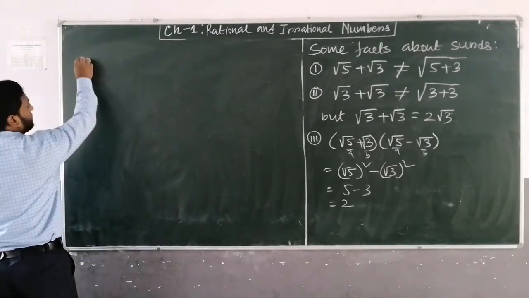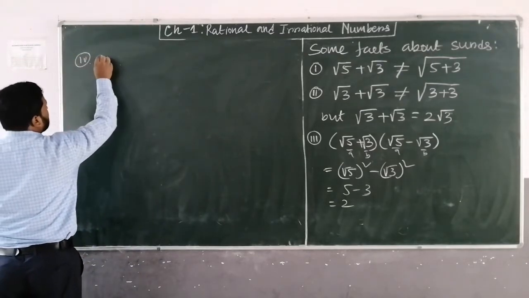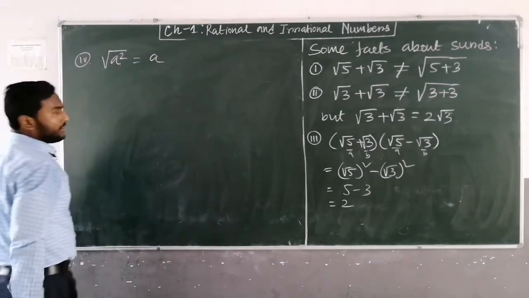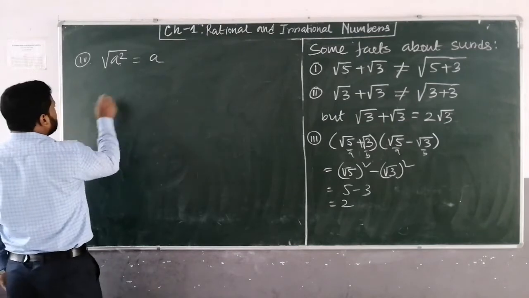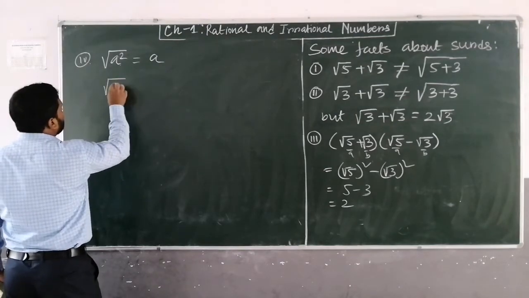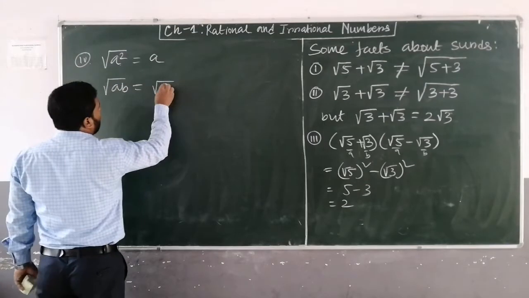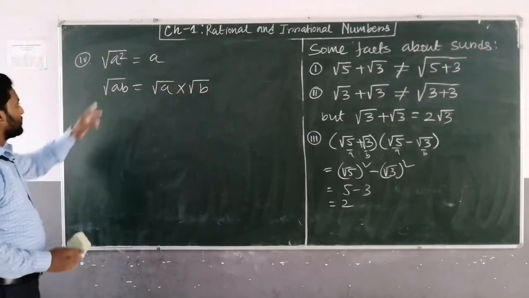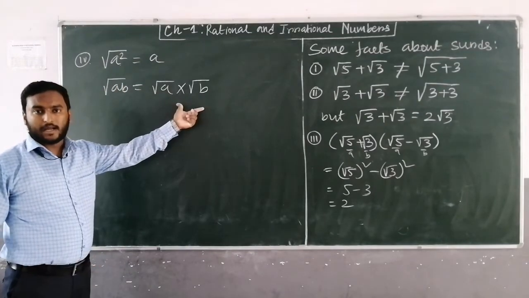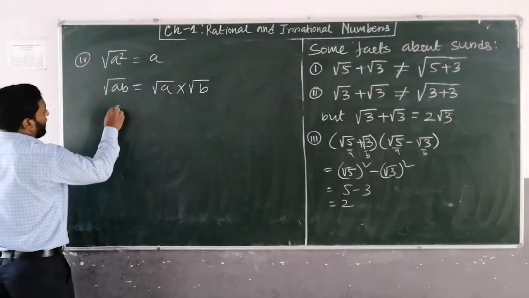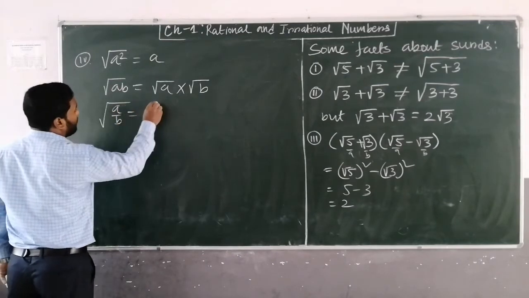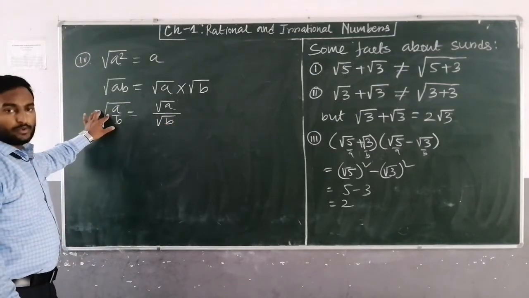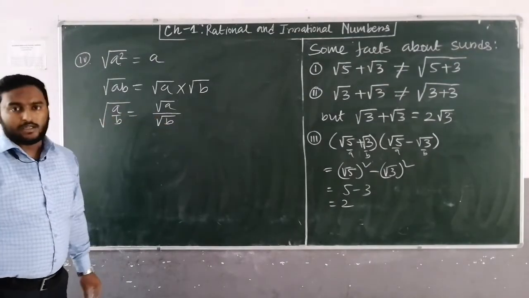Okay, and more facts. Square root of a square will be equal to a. And under root ab is equal to under root a multiplied by under root b. Okay, the roots are distributed under multiplication. And under root of a upon b is equal to under root a upon under root b. Root is distributed under division also.